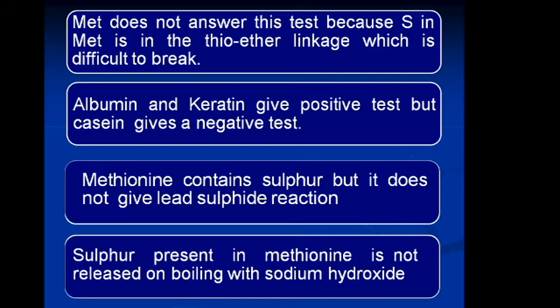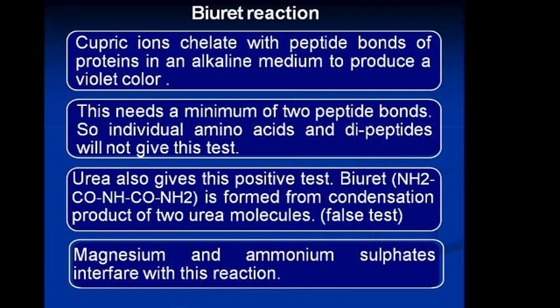Biuret reaction: cupric ions chelate with peptide bonds of proteins in an alkaline medium to produce a violet color. This needs a minimum of 2 peptide bonds, so individual amino acids and dipeptides will not give this test. Another drawback of this reaction is that urea also gives a positive test, because biuret, NH2CO NH CONH2, is formed from the condensation of 2 molecules of urea. It is a false positive of the biuret reaction.